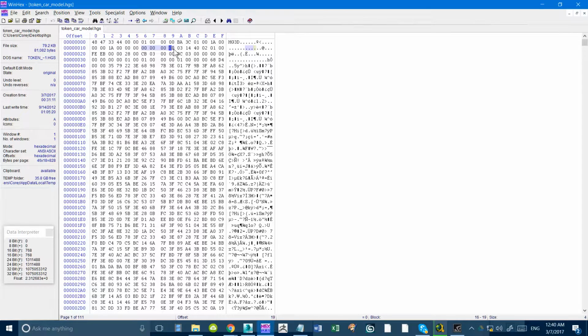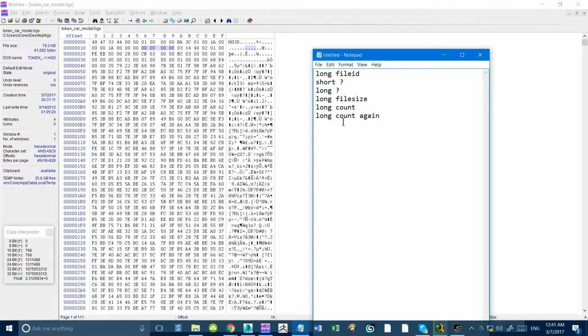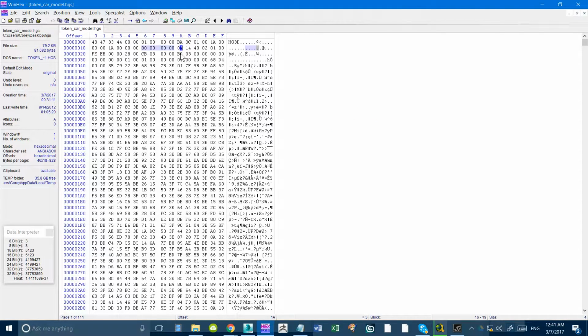we have a blank and some weird stuff here. So what's this weird stuff? Okay, so we can say long again. This does not look like a long value. I have no idea what it is.